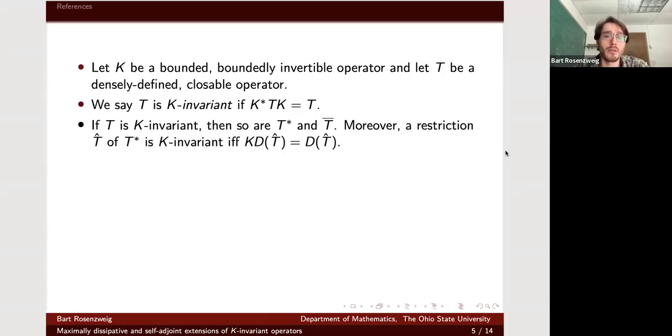Okay, so what can I say if I know that an operator is K invariant? Here are some things that one can calculate. The adjoint is also K invariant, as is the closure, being the adjoint of the adjoint.